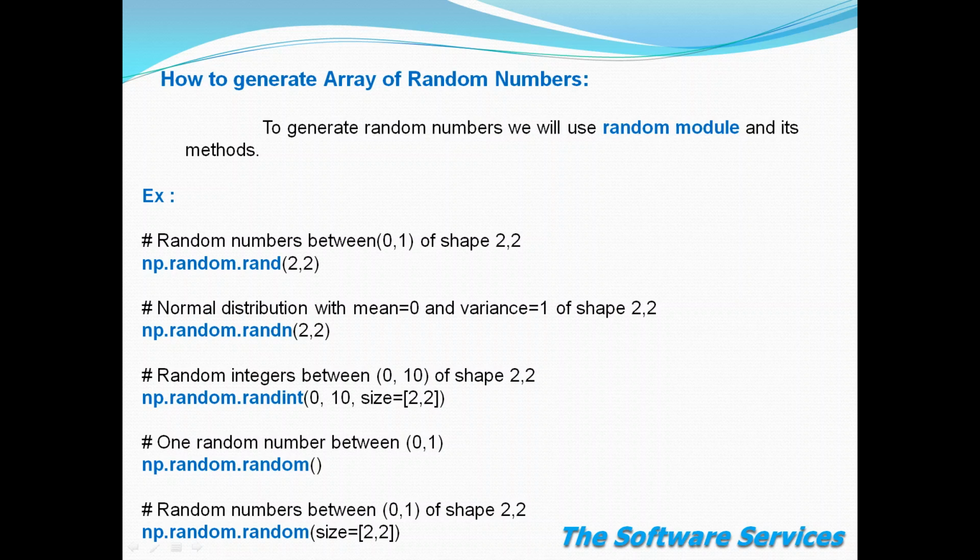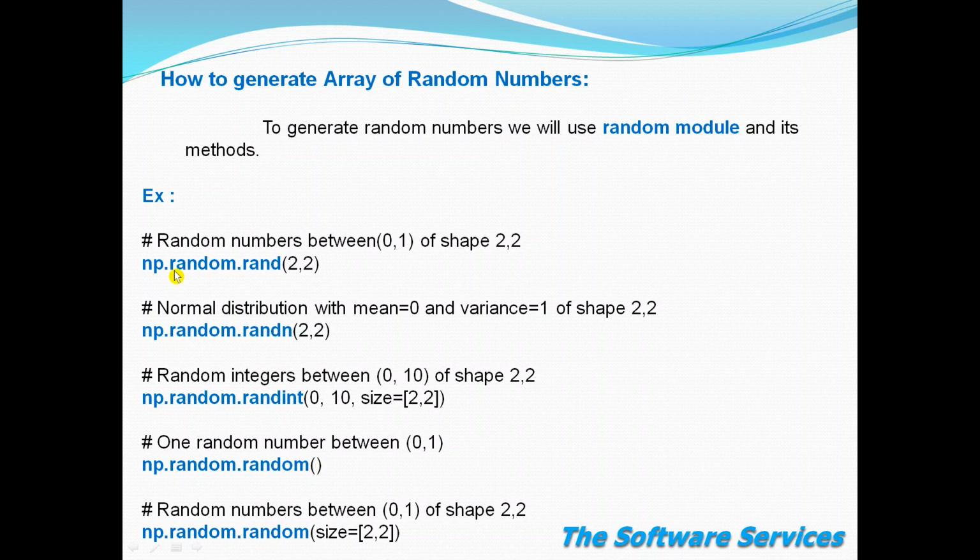To generate random numbers we will use the random module and its methods. In order to achieve this task, we will make use of the random module in NP. Let us discuss with examples so that it will be understood by you. One method available is np.random.rand. NP means the NumPy package.